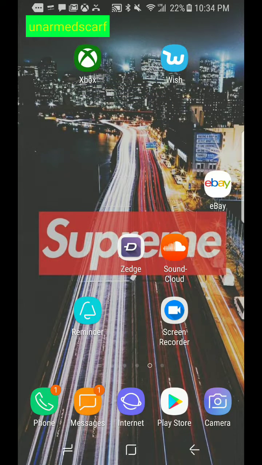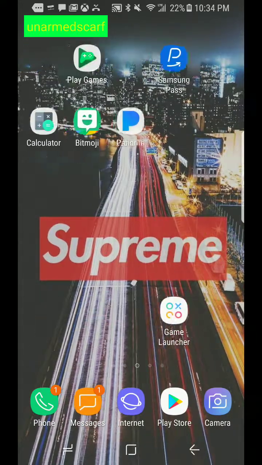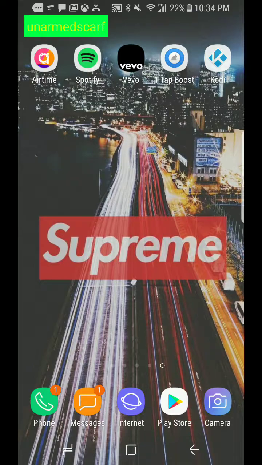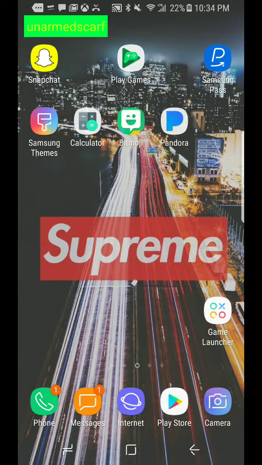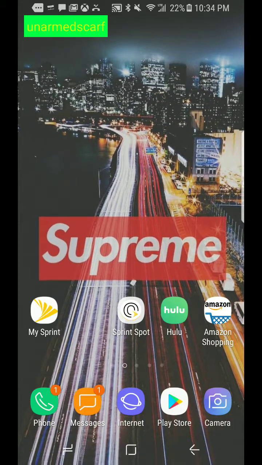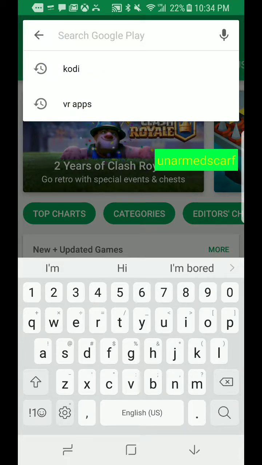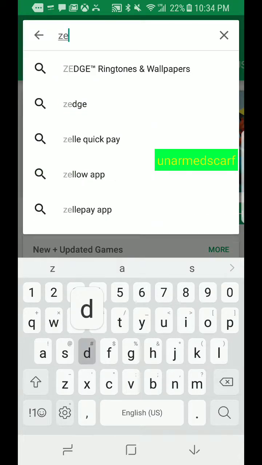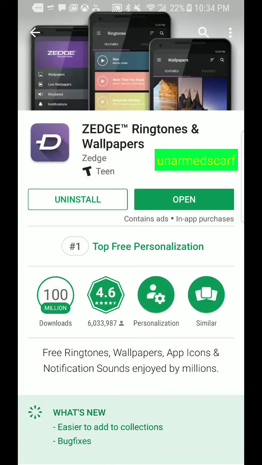Today I'm going to be showing you how to get wallpapers and notification sounds. Yeah, so what you're gonna want to do, this works on iOS and Android. You want to go to the Play Store or your App Store. Then you're gonna want to search up Zedge, this one, Zedge. And I already have it installed, so when you have it installed, you're going to open it.